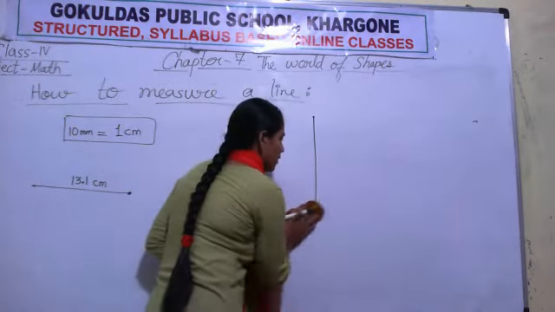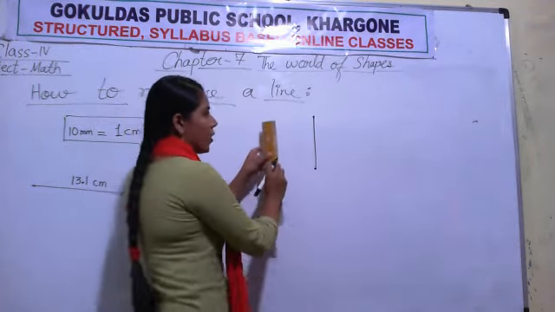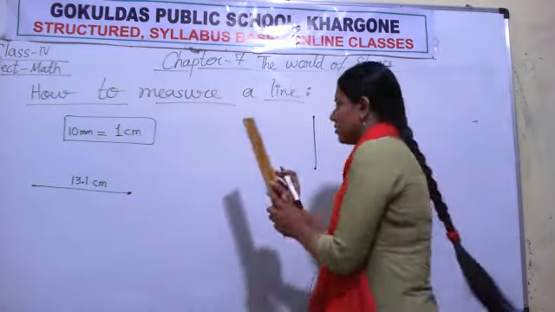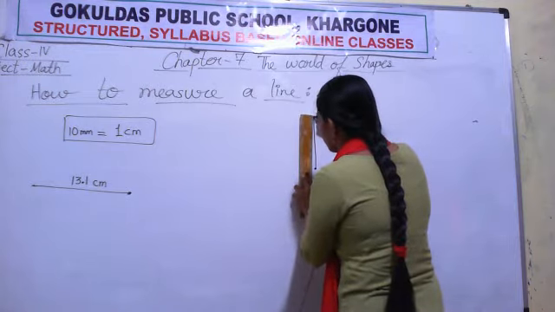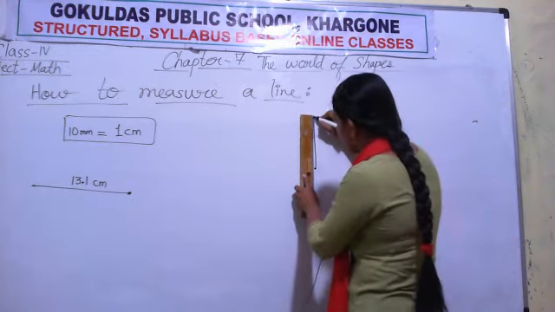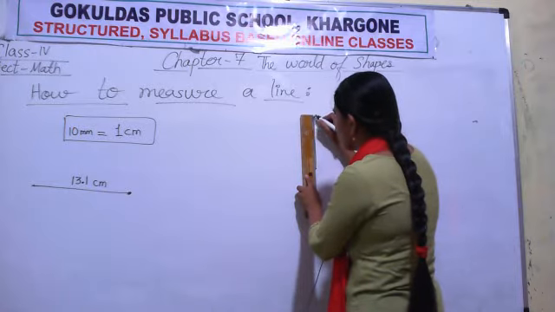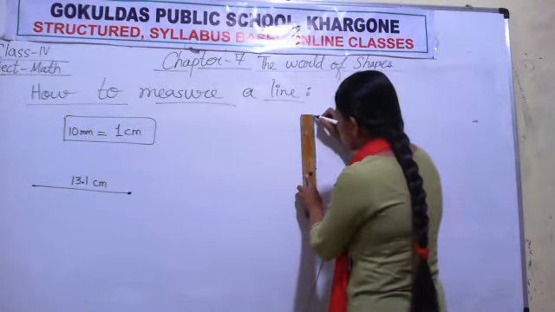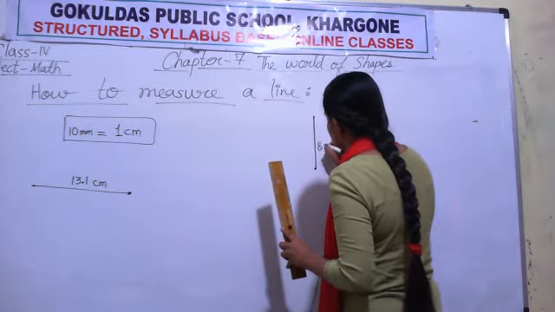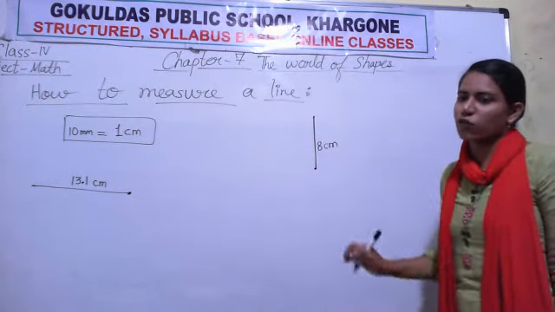Now suppose I want to measure the length of this line. So what will I do? I will put my ruler like this. Point 0 I will mark at the one end. Now start counting. Place the ruler properly along the line. 1 big division, 2, 3, 4, 5, 6, 7 and 8. So the length of this line is 8 centimeter. So this is how we measure a line.